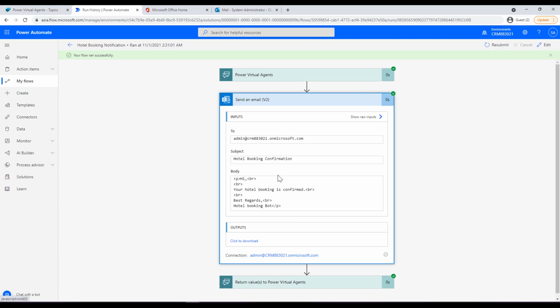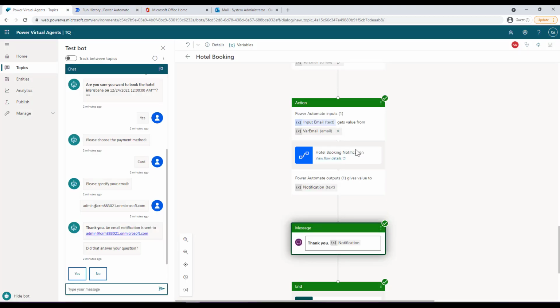All right, so this is how you can now go to your email address and check if the email has come or not. So basically, this is the way you can call an action and also create a Power Automate to run an action based on the inputs that you provide.